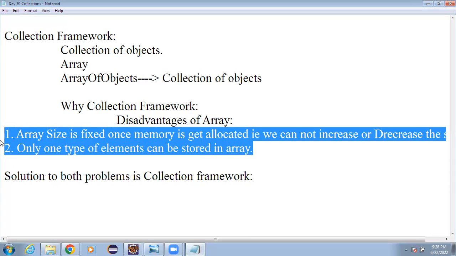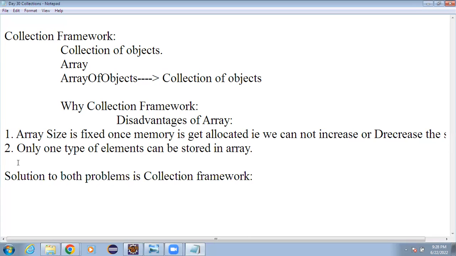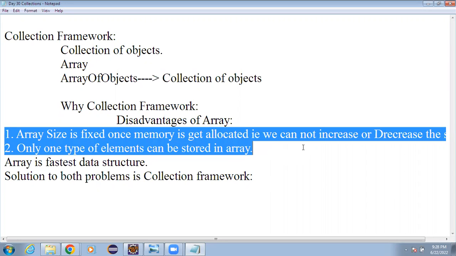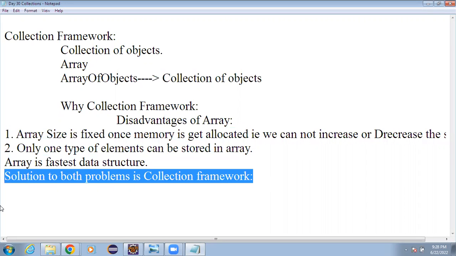But again, we can say array is the fastest data structure. So whenever we have to traverse the array, or just display the elements, in those cases we should always prefer the array, not the collection framework. But if we have such a kind of requirement, then we should go for the collection framework.